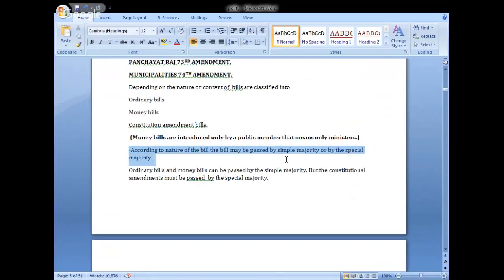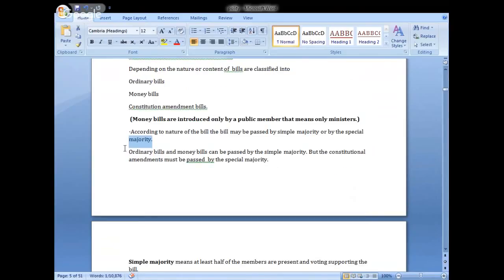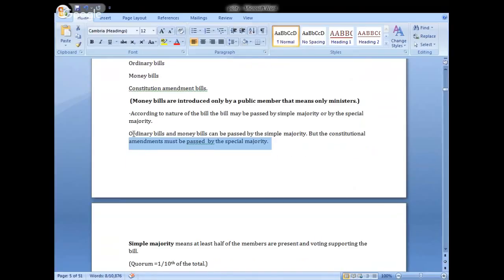According to the nature of the bill, if it is an ordinary bill, it is passed by a simple majority. If it is a money bill, it is passed by a simple majority. But when it comes to constitutional amendment bills, they are passed by special majority. Ordinary bills and money bills can be passed by simple majority, but constitutional amendments must be passed by special majority. Kindly understand and remember carefully.